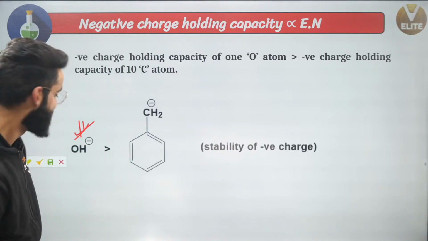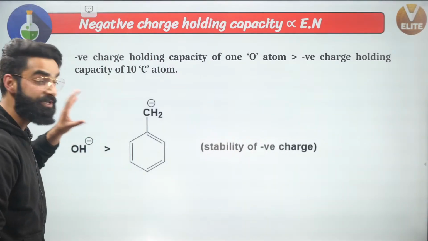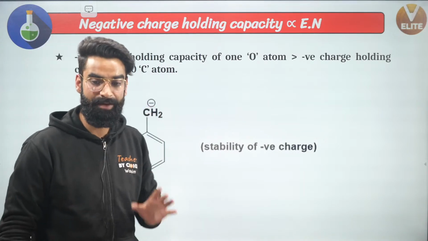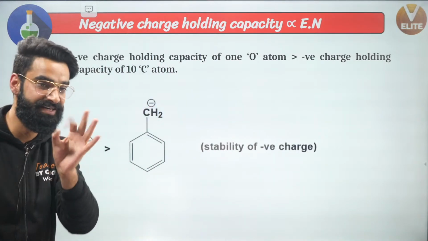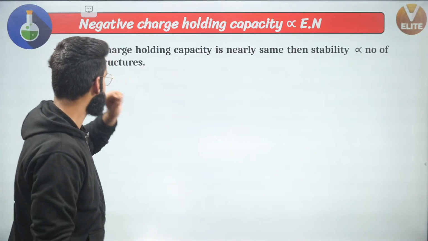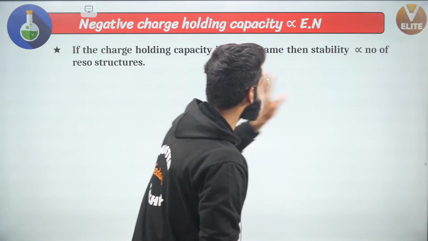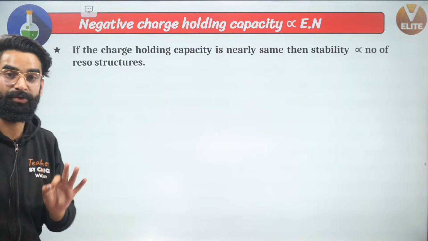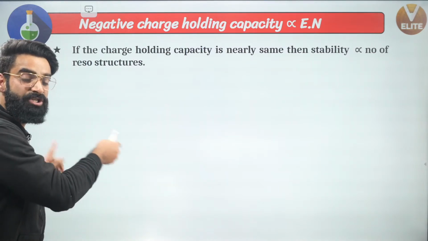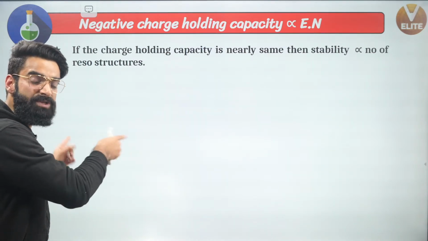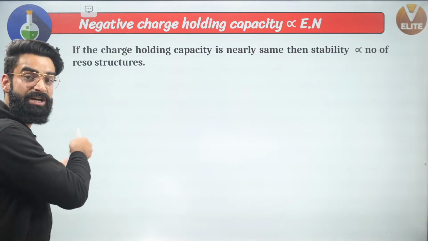Exactly, guys, exactly. All right, I'm moving ahead. I'm going to use this concept a bit more in detail. Understand what I'll say, okay? Say, guys, if the charge holding capacity is nearly the same, then the stability is directly proportional to the number of resonating structures. In the molecules which I showed you before, in the first one, the negative charge was on oxygen.